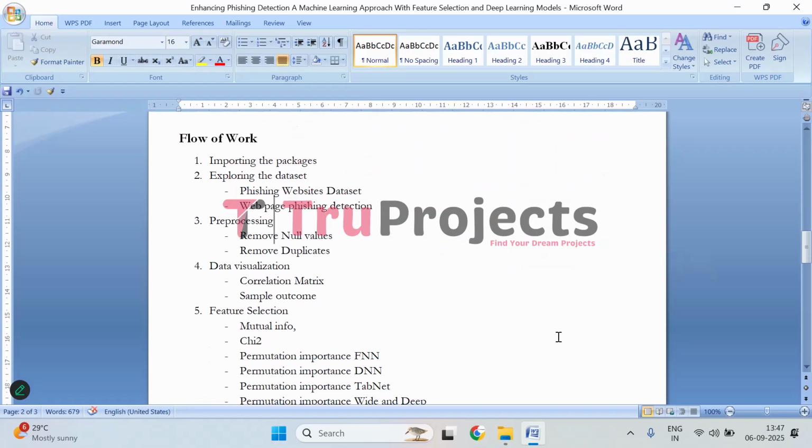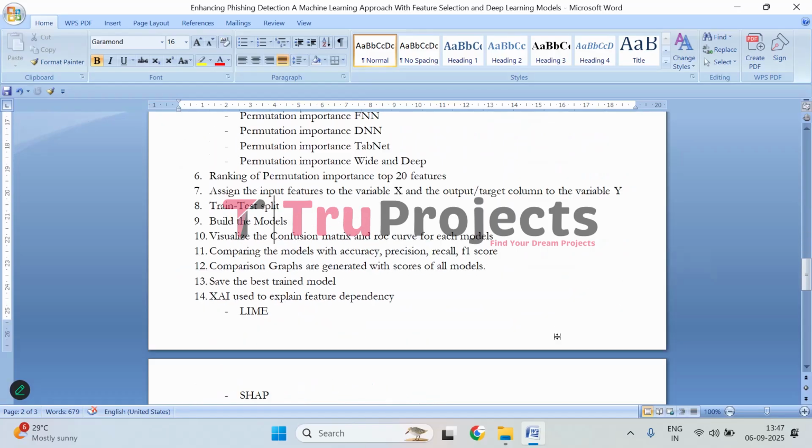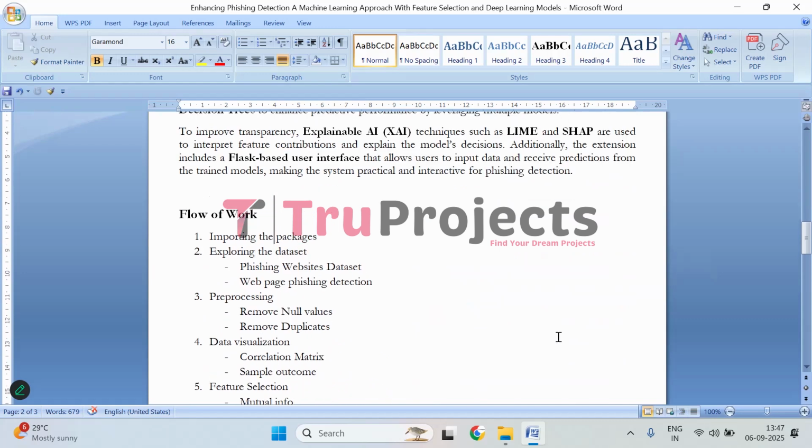Moving on to the implementation, here are the steps that we have followed. So let us understand what we did. First, we imported all the necessary Python libraries and packages to perform data analysis, pre-processing, and model building. Then comes exploring the dataset.